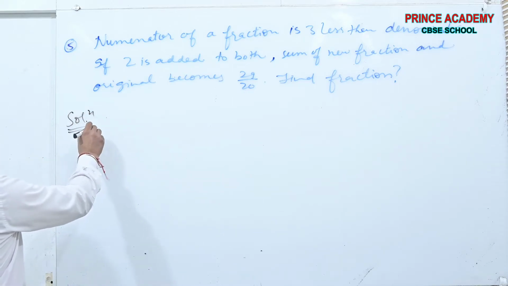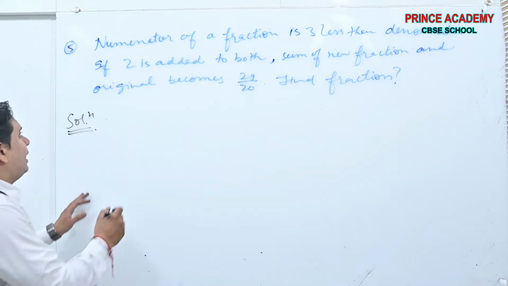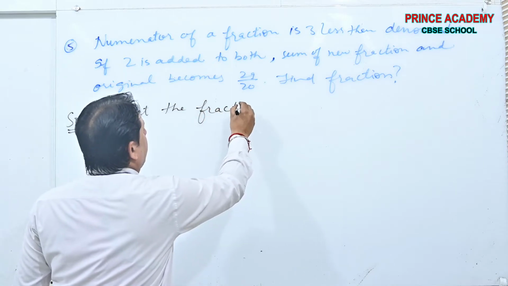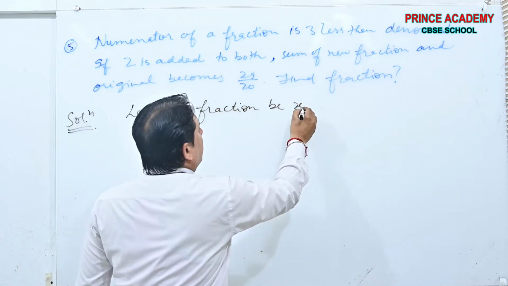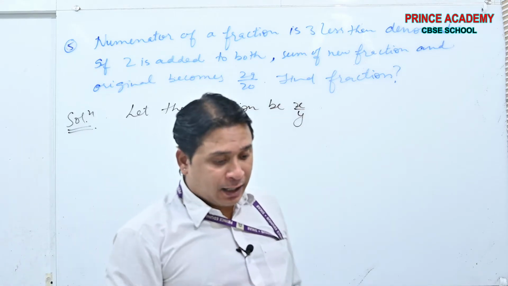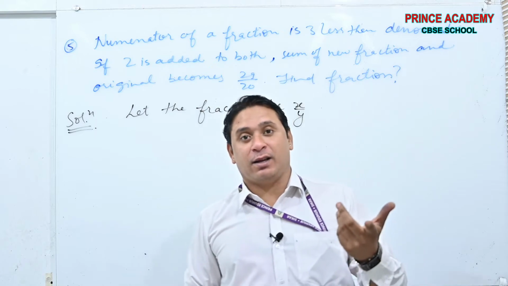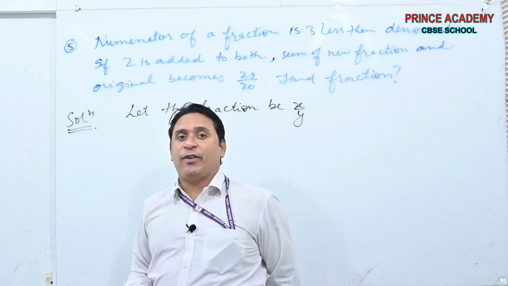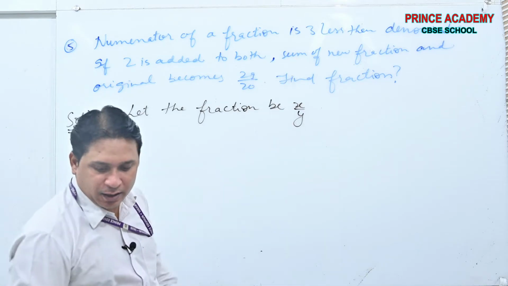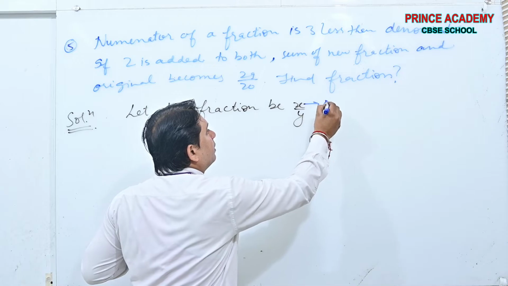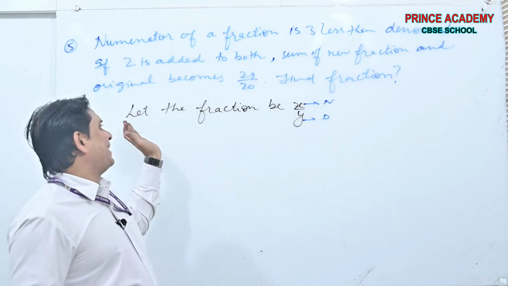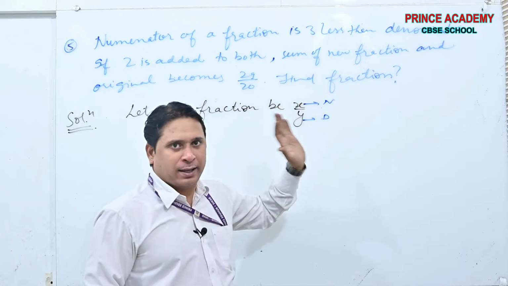See beta, first of all we will assume the fraction. Let the fraction be x by y. Why beta? Because we know a fraction is a kind of expression where something is upward, something is downward. This is the numerator and this is the denominator. You all know what is a fraction. That's why I assumed the fraction to be x by y.